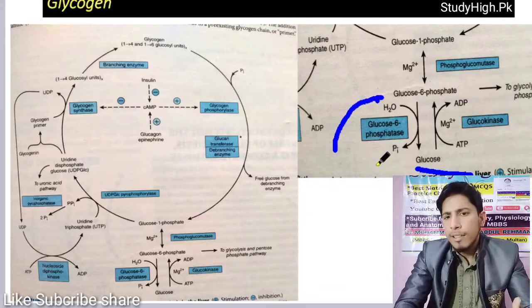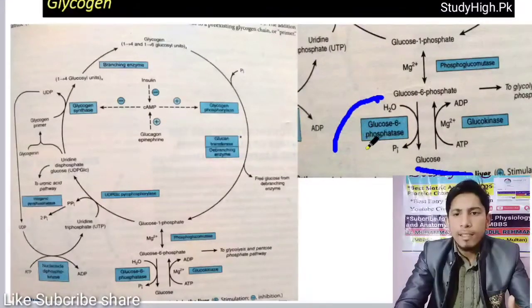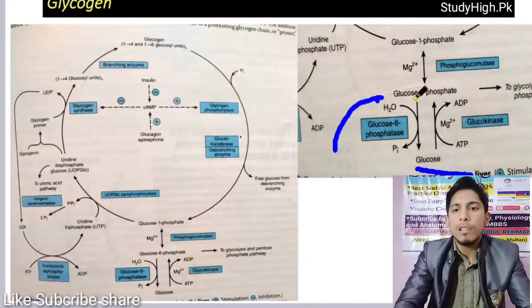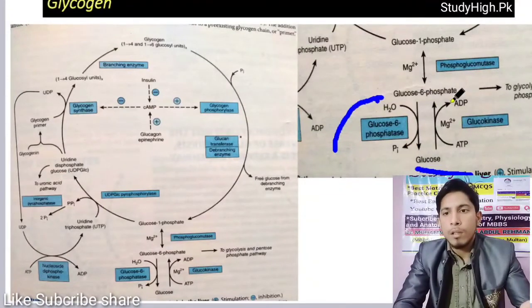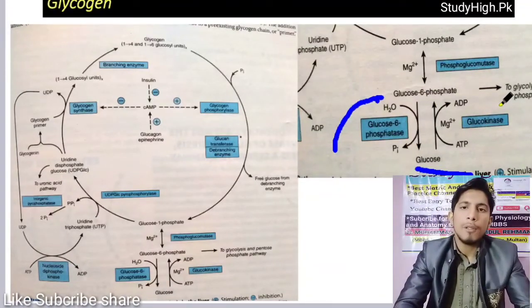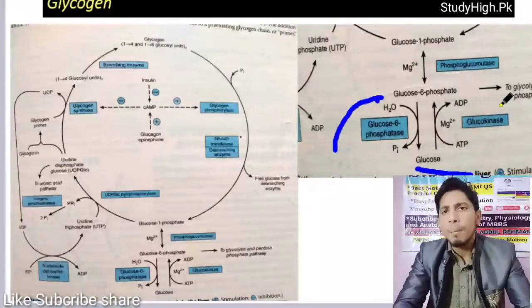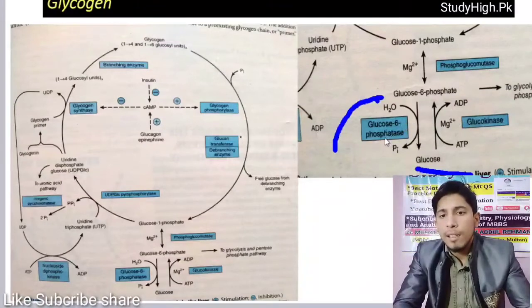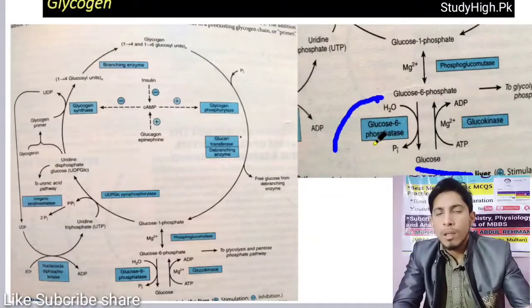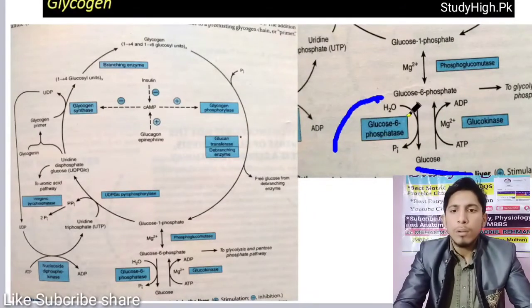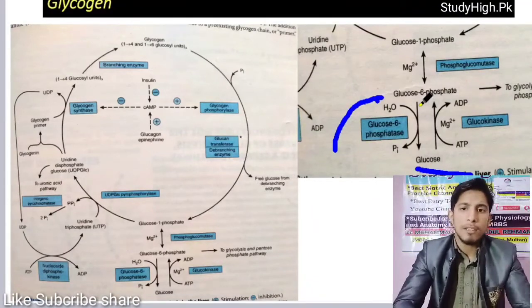Whereas muscles lack this enzyme, glucose 6-phosphatase. As a result, they do not increase the blood glucose level, but they use this glucose 6-phosphate through glycolysis and different cycles like the Krebs cycle for the production of energy. This is the basic reason. Because of the lack of glucose 6-phosphatase, muscles do not increase the blood glucose level. So they use it only for their own cells.